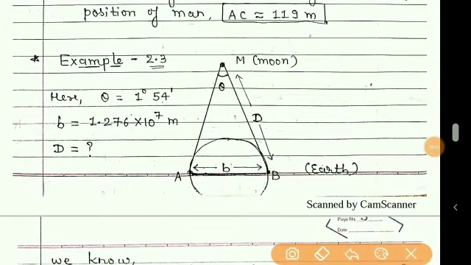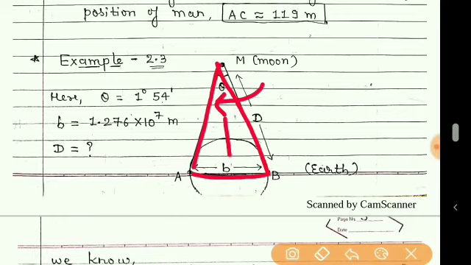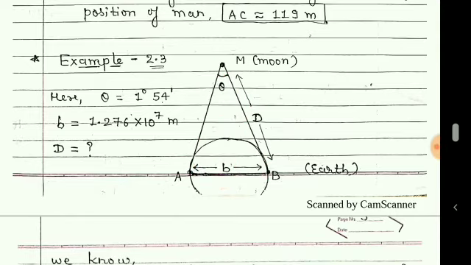Now using the method of parallax, you can see here this figure. Here this is theta, this is the opposite side, and this is the adjacent. So we can write theta is equal to small b by D, and that we have already studied.